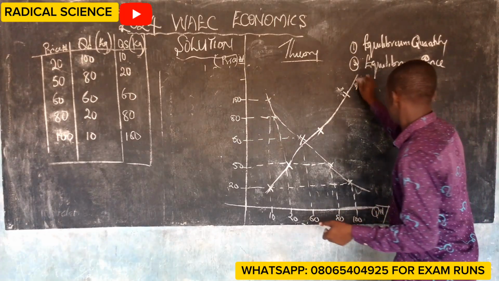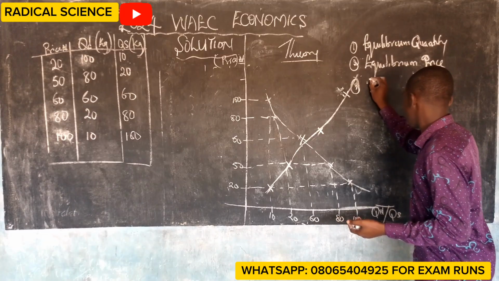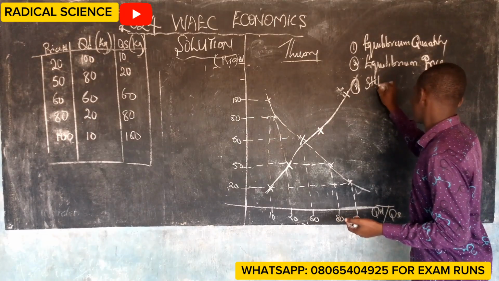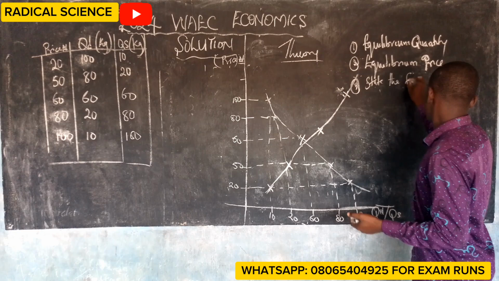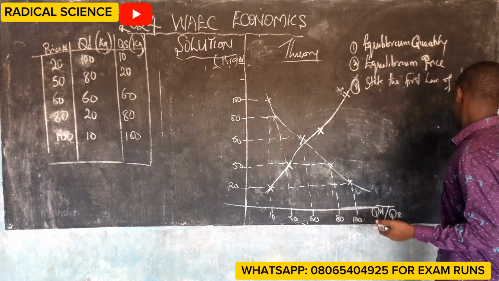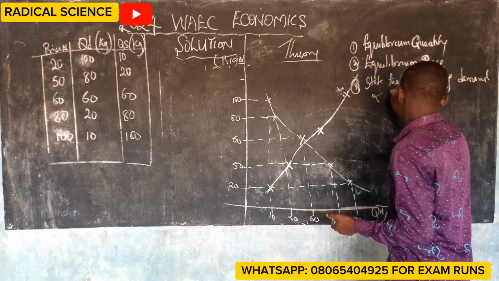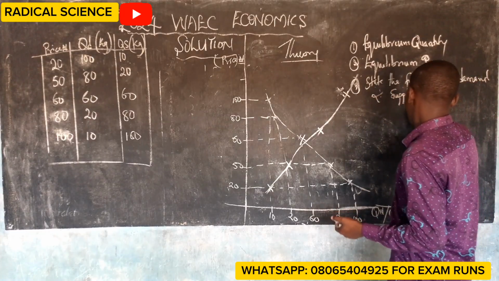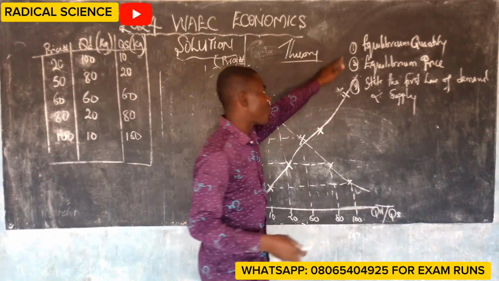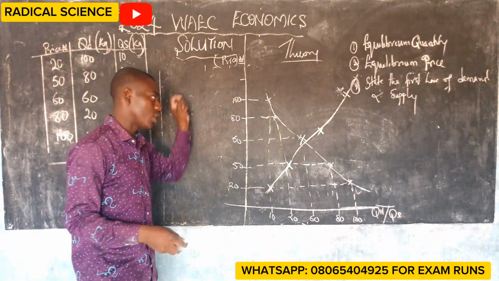And then the third question that they asked us is, state the first law of demand and supply. I will define the following, then use the graph to illustrate them.